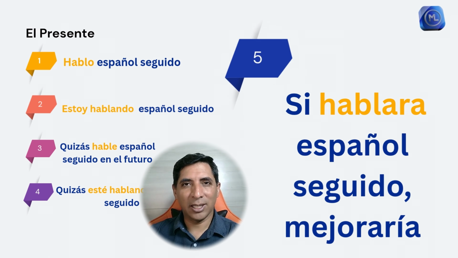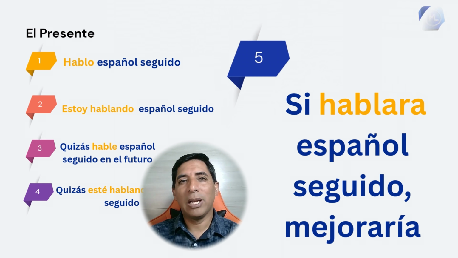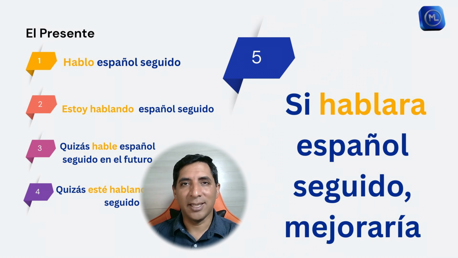Si hablara español seguido, mejoraría. So hablara has a different conjugation. What is this? Just as we have the pasado in the modo indicativo, we can also have a pasado in the modo subjuntivo. So the word hablara is the imperfecto in the modo subjuntivo. We already know hablaba as the imperfecto in the modo indicativo. Well, we also have an imperfecto in the modo subjuntivo. This means if I spoke Spanish often, I would improve.